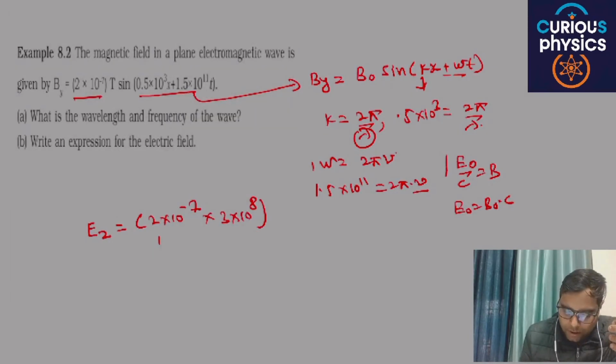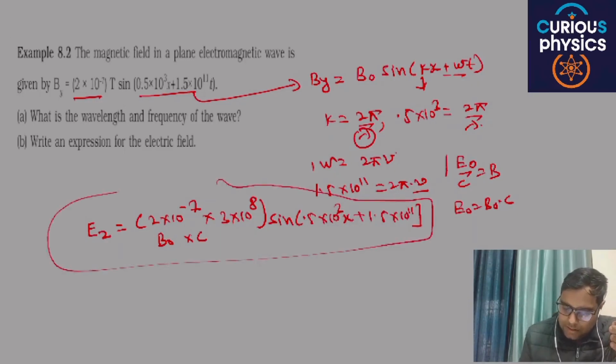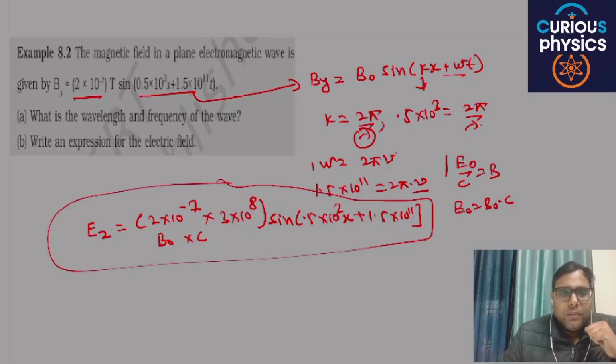This is basically B naught into C, and the remaining will remain the same: sine 0.5 into 10 raised to power 3x plus 1.5 into 10 raised to power 11. This will be the answer. Are you able to understand my point or not? How to write the equations and how to compare these equations will be written in this particular form. Are you able to understand my point or not?